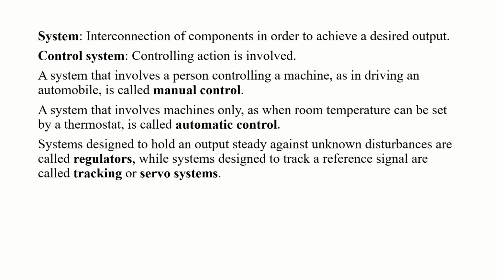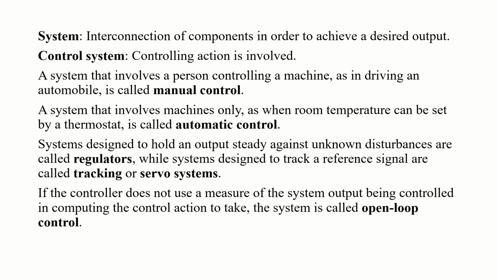For example, a servo system or tracking system is the antenna. We talked about an antenna azimuth control in our previous lecture, and that is an example of a tracking or servo system. And if the controller does not use a measure of the system output being controlled in computing the control action to take, the system is called open loop control.